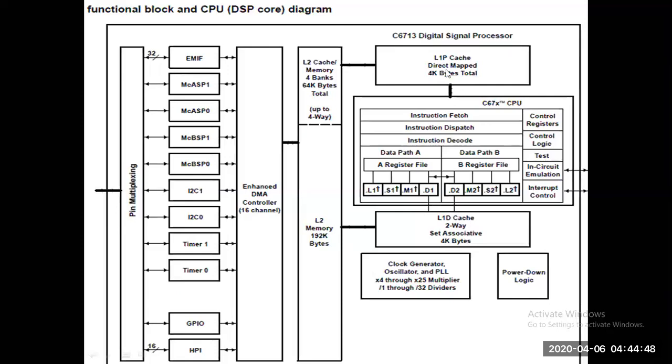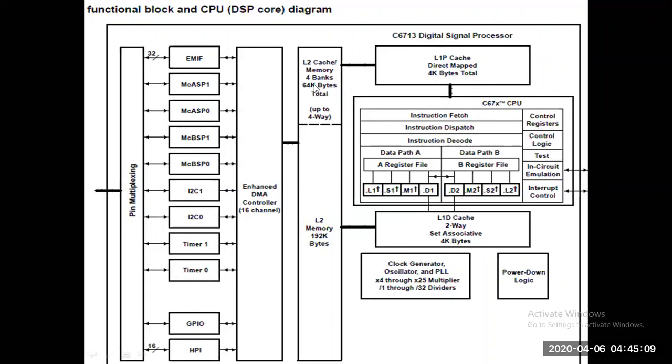Here there are two levels of memories. One is the L1P cache, which is 4 kilobytes in size, and the other is the L1D cache. This is the program cache, and this is the data cache.